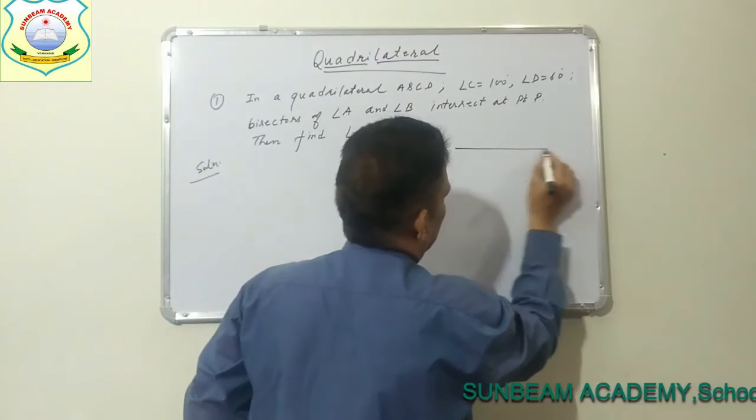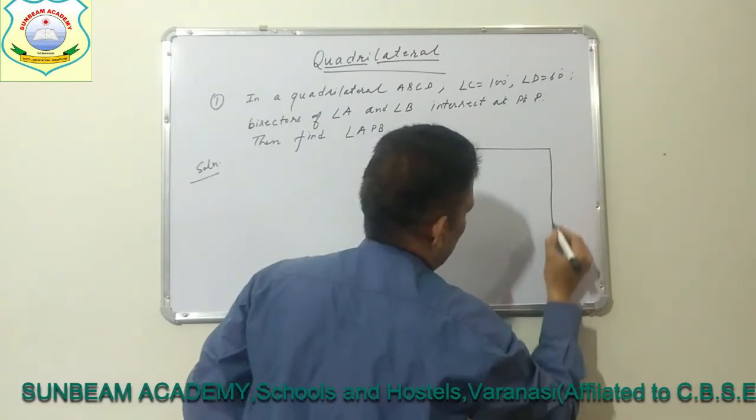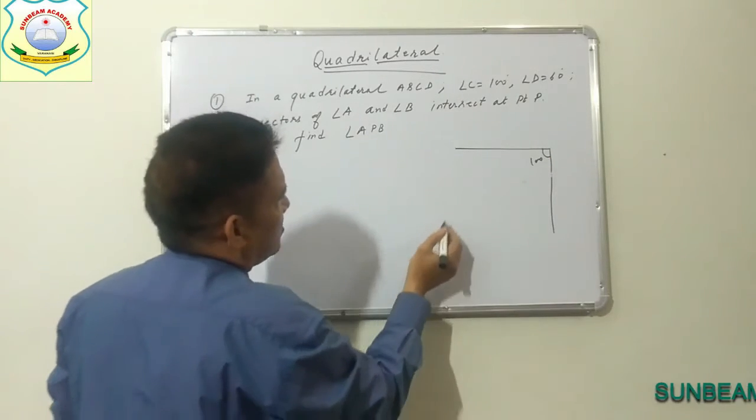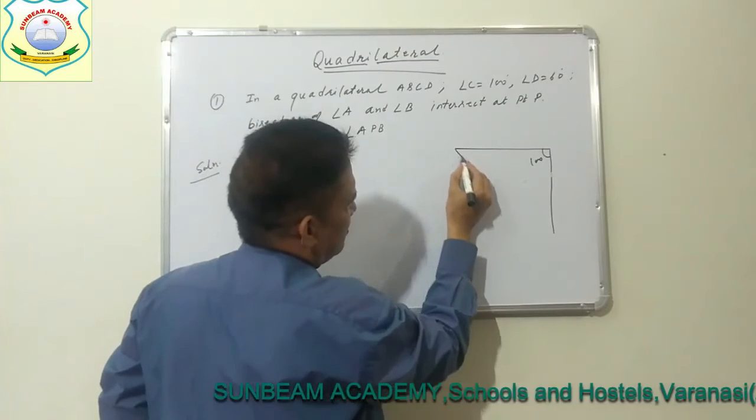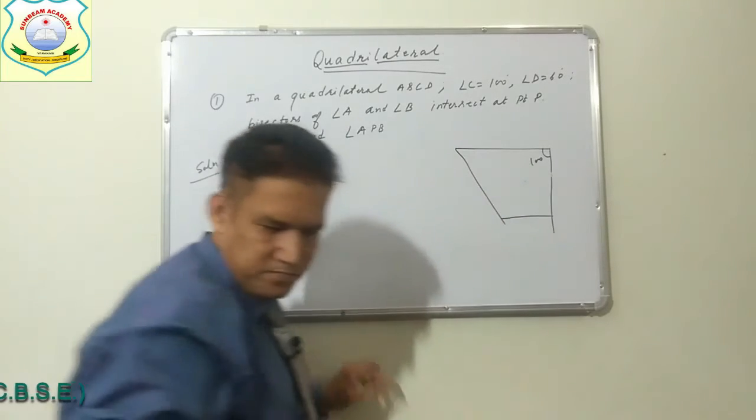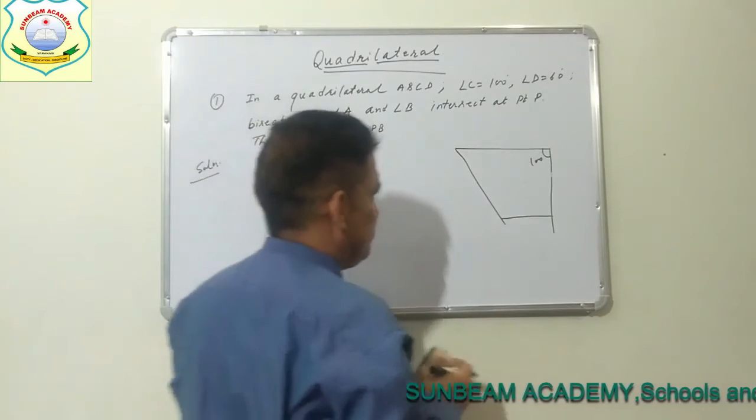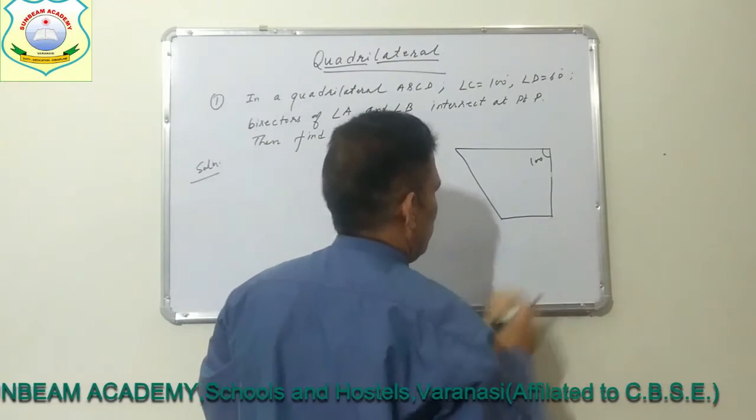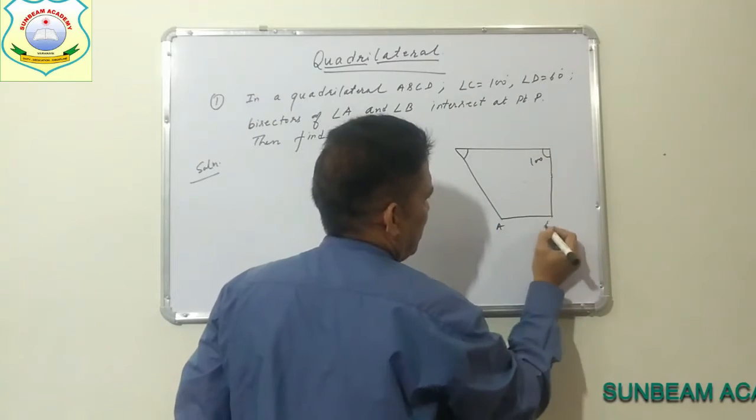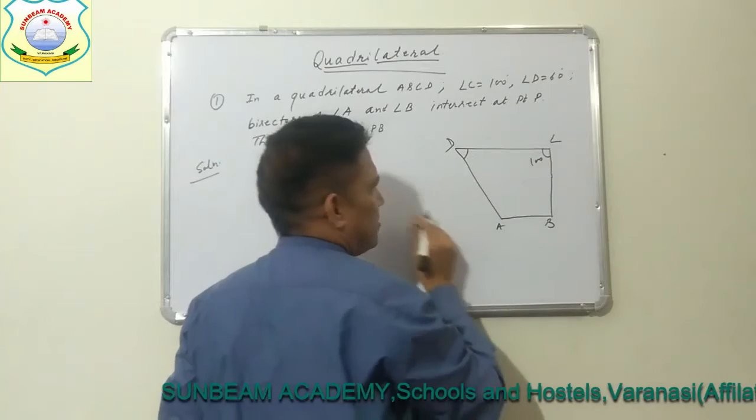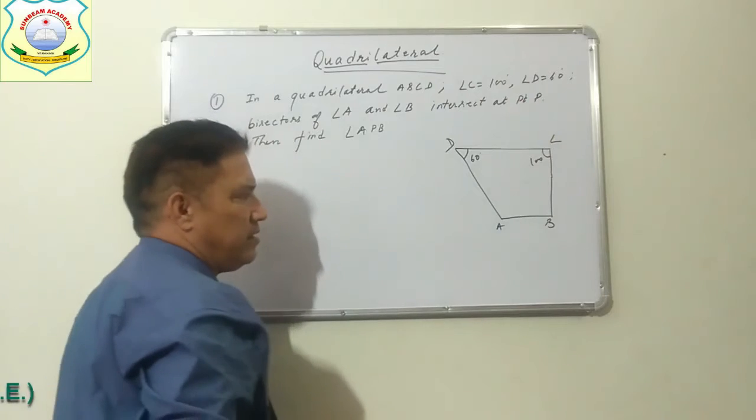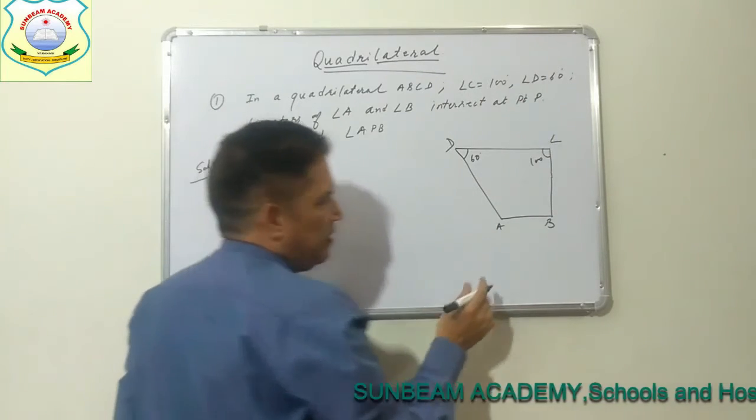So we have given a quadrilateral ABCD such that angle C is 100 degrees. This angle I have made 100 degrees, and angle D is 60 degrees. So we are joining here. So we are getting a quadrilateral A, B, C, D. This is given itself in the question. Angle D is equal to 60 degrees, angle C is equal to 100 degrees, and now the bisectors of angle A and angle B.